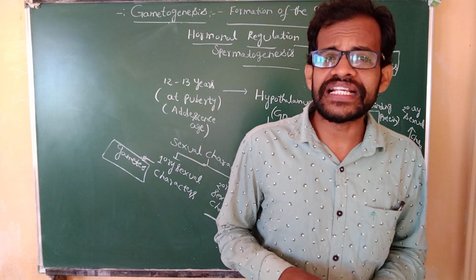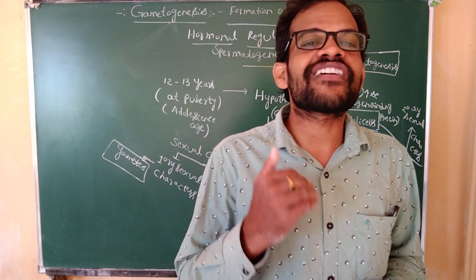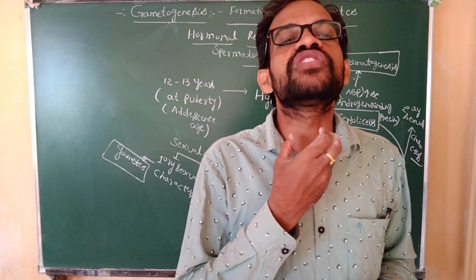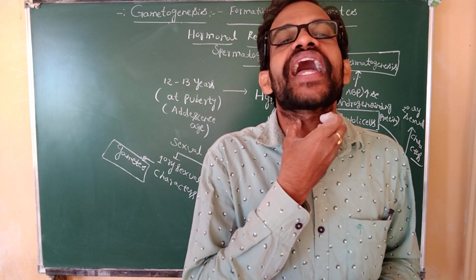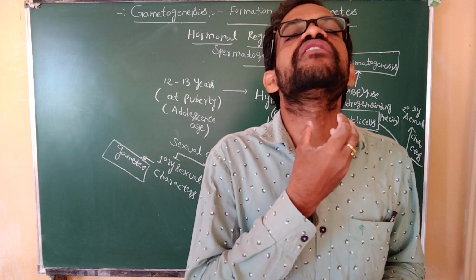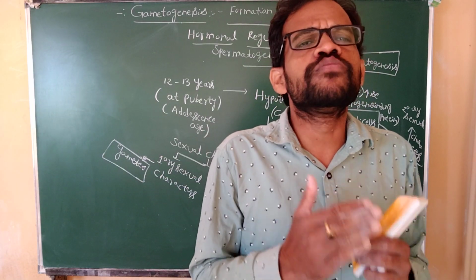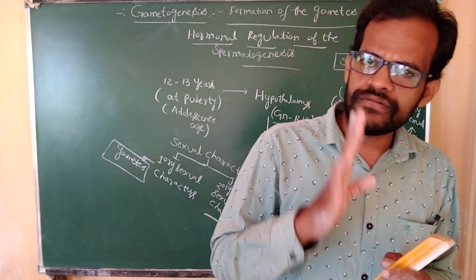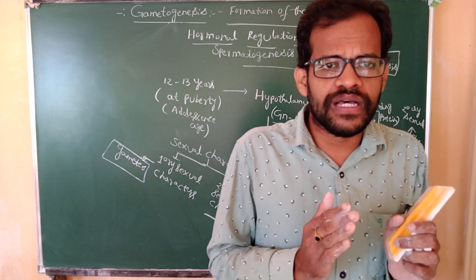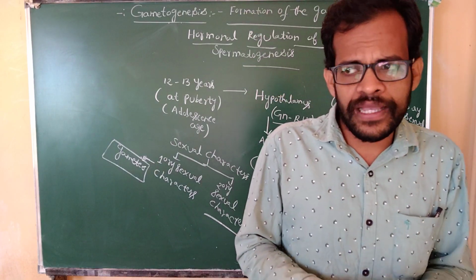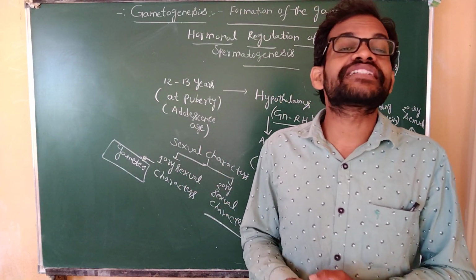In the male, they are beard and mustache development, increase in the size of the shoulders, change in the voice, forward movement of the Adam's apple, and increase in height. These are the secondary sexual characters in the males.